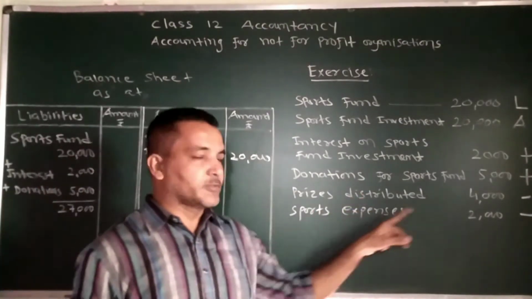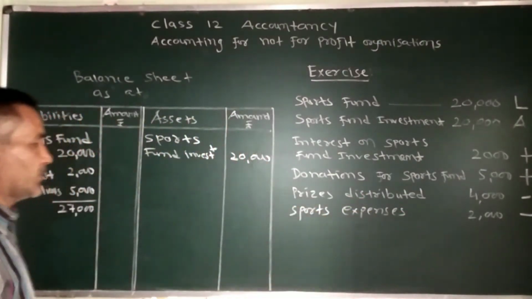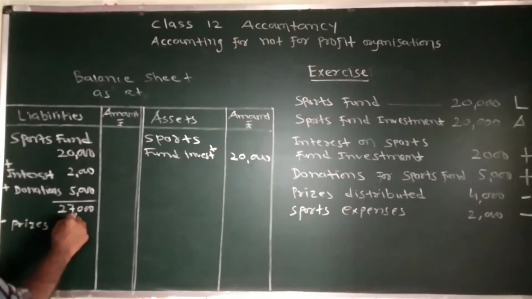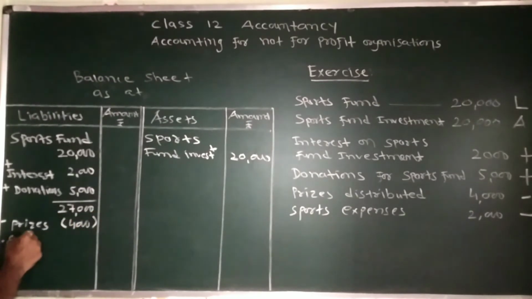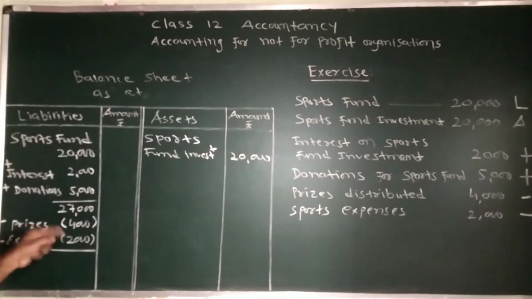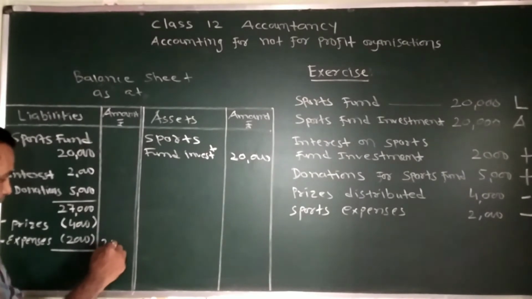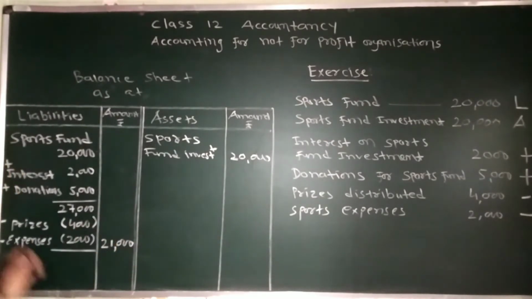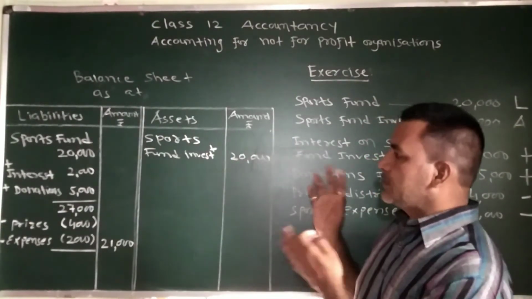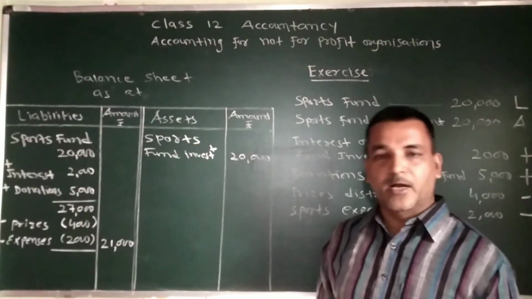From that, these two items will be subtracted. Expenses and prizes distributed. Less prizes, 4,000. And expenses. These two will be subtracted. Rupees 2,000. So from 27,000, when you minus this 6,000, you will get 21,000. So in this way, specific fund is recorded. This is all about fund-based accounting.